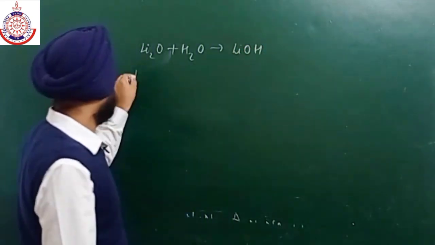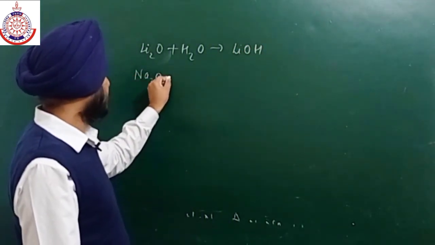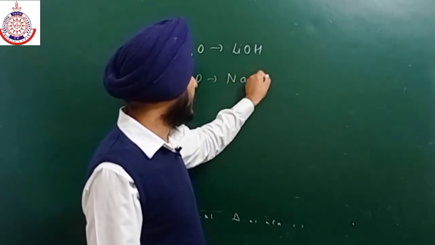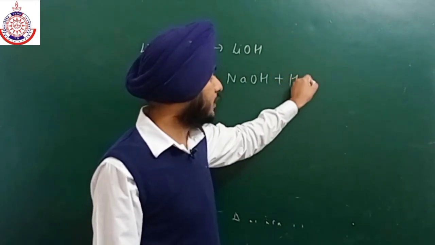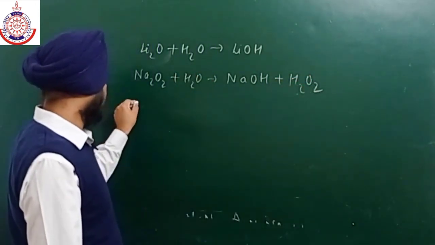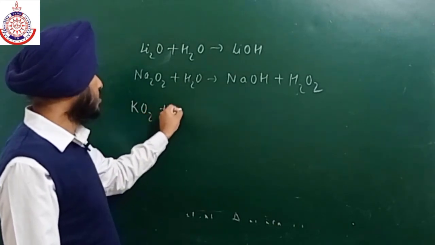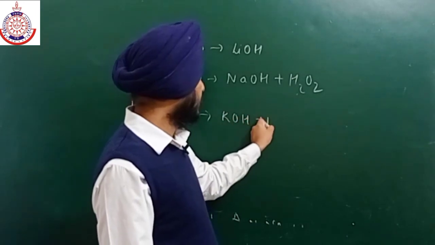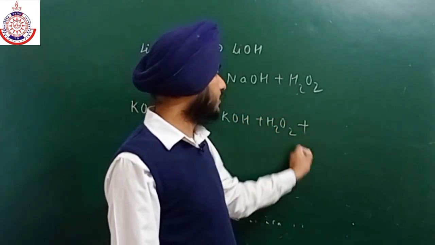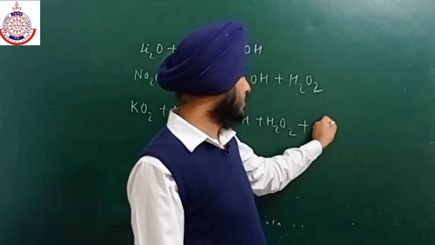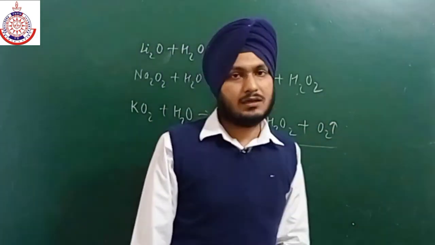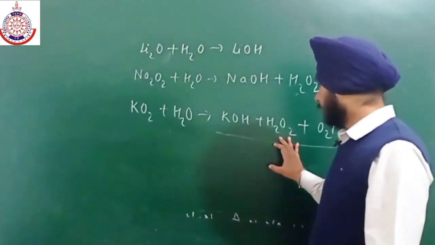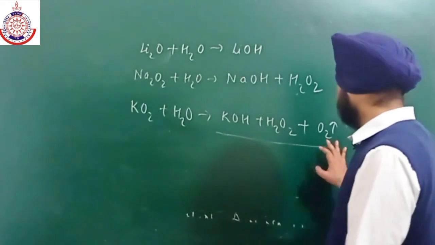But if we have peroxide, it reacts with water to give hydroxide as well as hydrogen peroxide. And if we have superoxide, on reaction with water it gives hydroxide, hydrogen peroxide plus oxygen gas. So there are three products in case of superoxide: hydroxide, hydrogen peroxide, as well as oxygen gas.